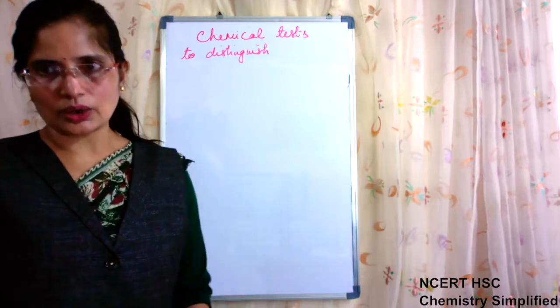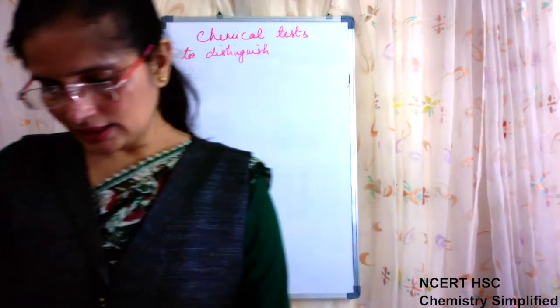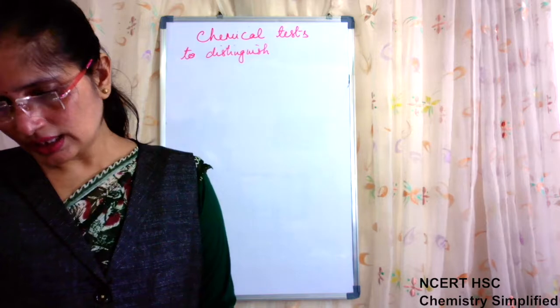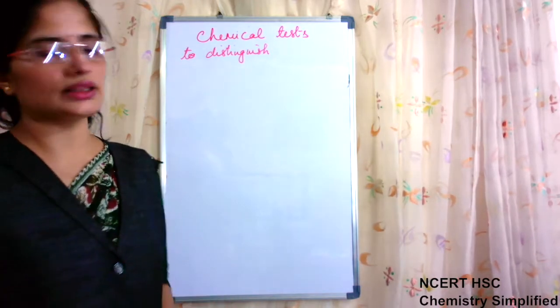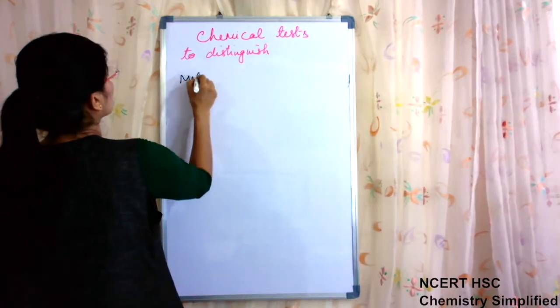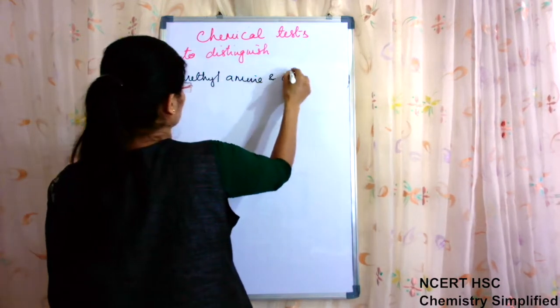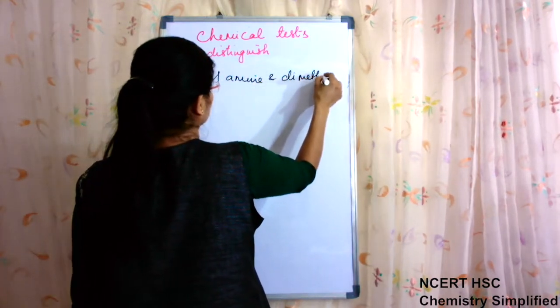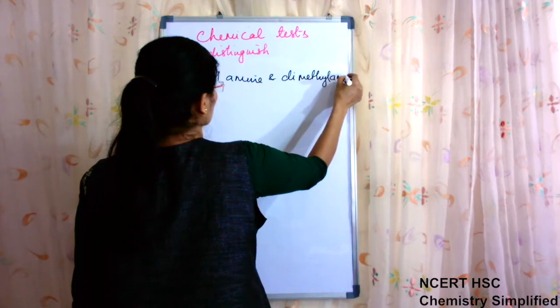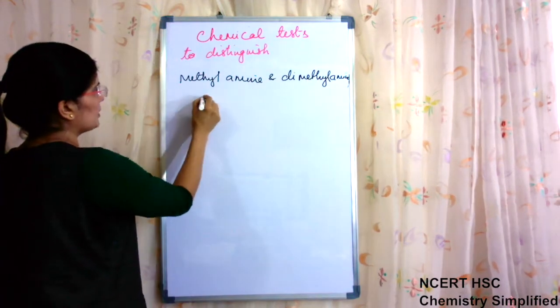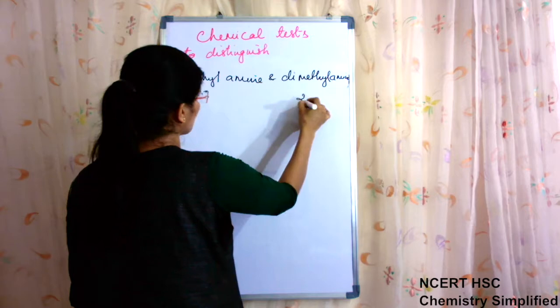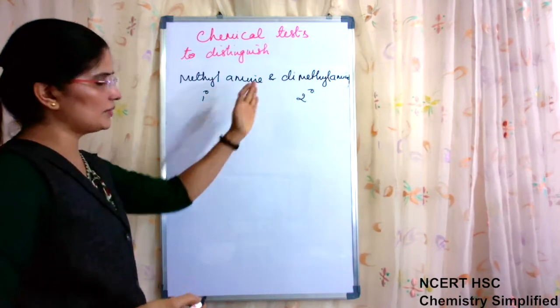Now, if two compounds are methylamine and dimethylamine, methylamine is 1 degree, dimethylamine is 2 degree. It is clear simply by the name.